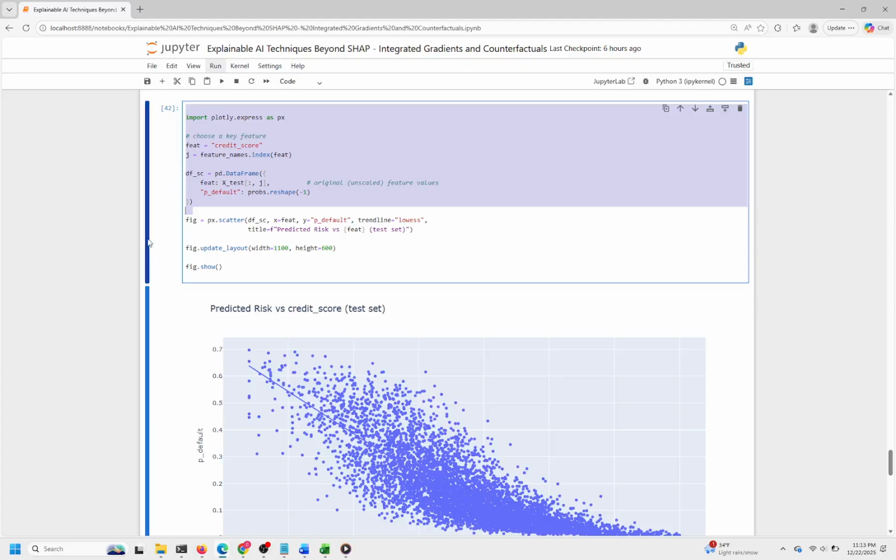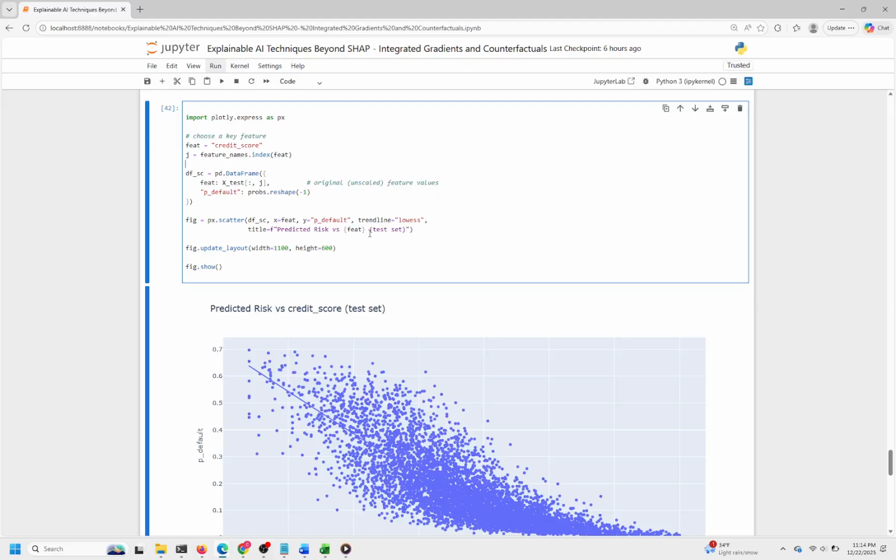In this cell, we start by selecting a random sample of 300 data points from the test set to compute integrated gradients (IG) attributions without excessive computation. We use a fixed random seed to ensure reproducibility when picking these indices. For each selected data point, we clone the input tensor and calculate the IG values relative to a baseline of zeros, using 64 steps for the integral approximation.